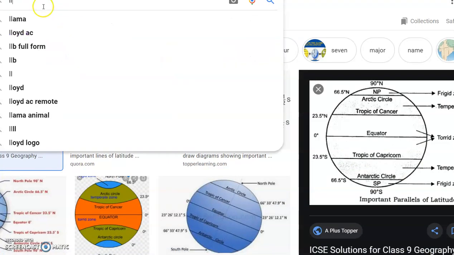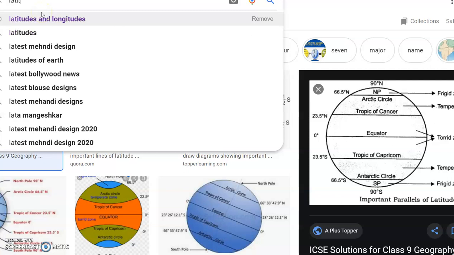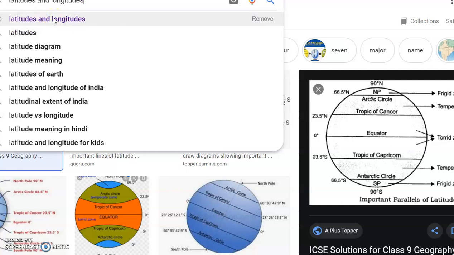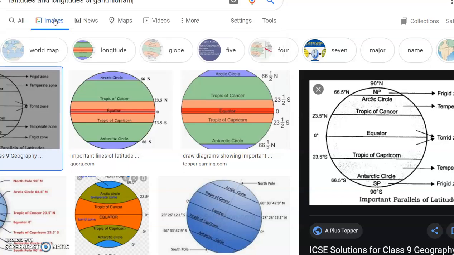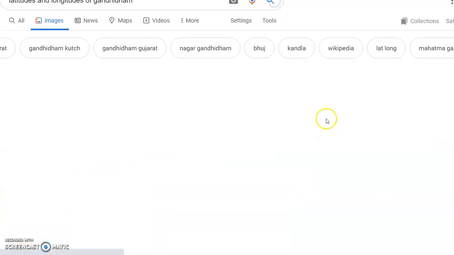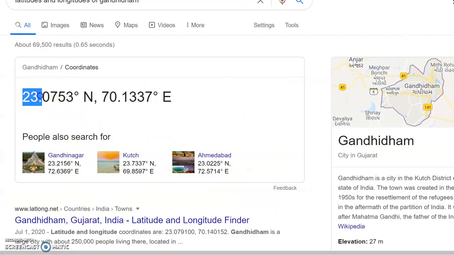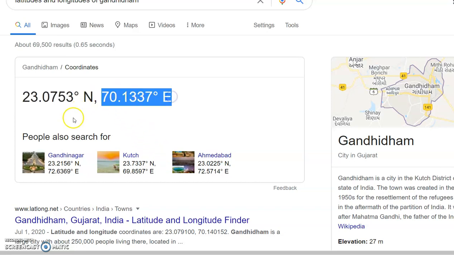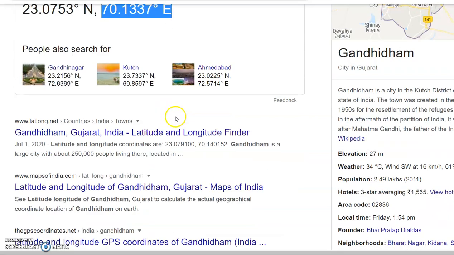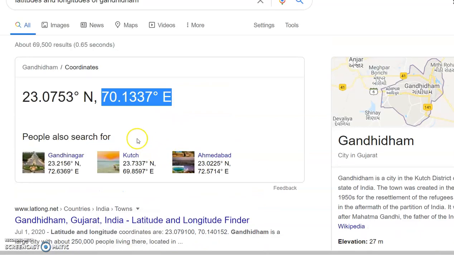latitudes and longitudes of Gandhidham. Now as we learned in our lesson, longitudes are east to west and latitudes are north to south. So this will be the latitude and this will be the longitude. So Gandhidham is located at 23.075 degrees north latitude and 70.1337 degrees east longitude. I hope it is clear to you now.